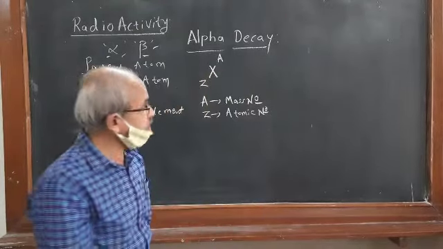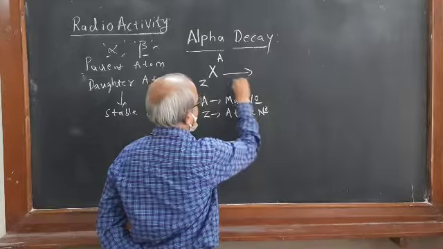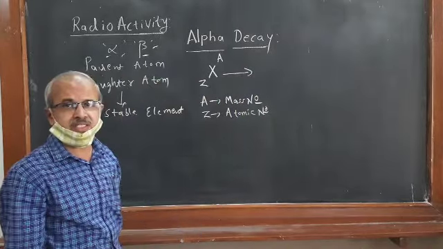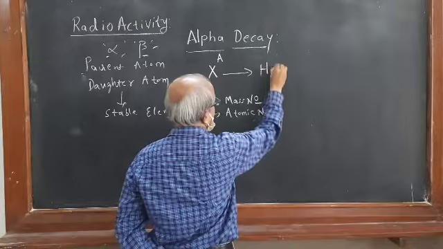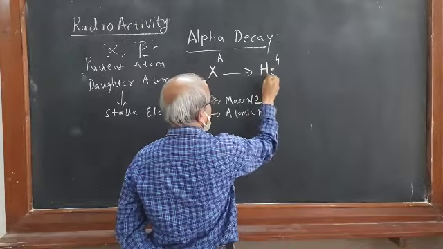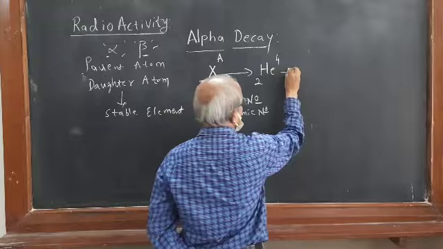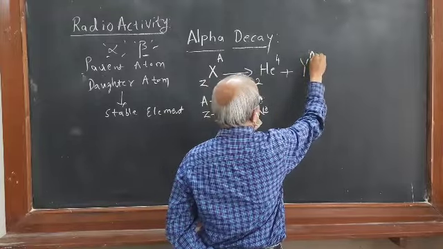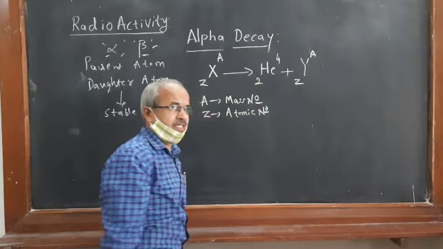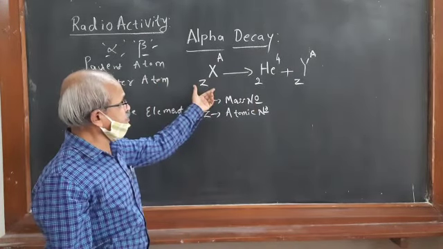It is unstable, so it will change by emission of helium-4 (4, 2) plus Y with A minus 4 and Z minus 2.